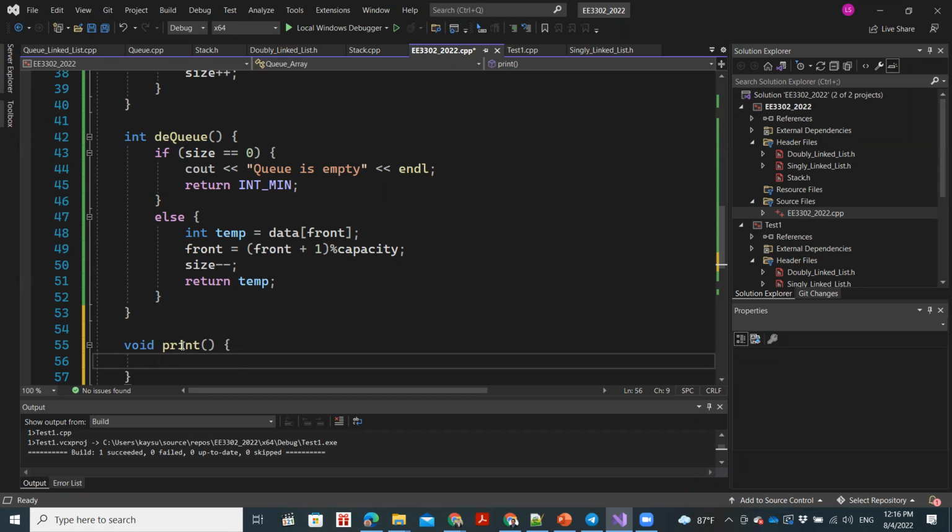Please try to implement the print function, and raise your hands once you've done that. Take maybe 2 minutes. It's quite simple. You might be needing a for loop. You have to loop all the way from front to the rear, and then print the value. Take a couple of minutes and try to do this.